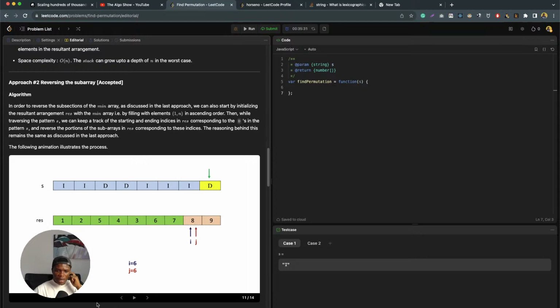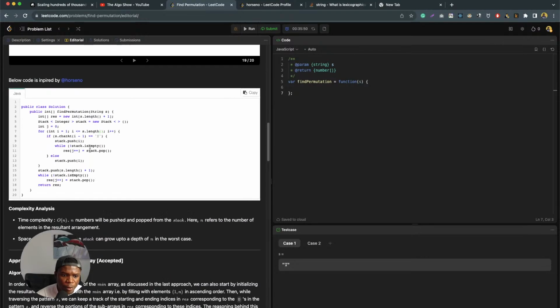So if we encounter an I, we move the 2 pointers. Whenever we encounter a D, we move only the J pointer. Move I, and then reverse these numbers.